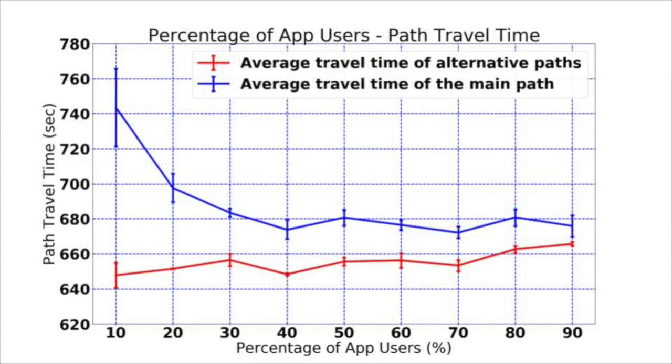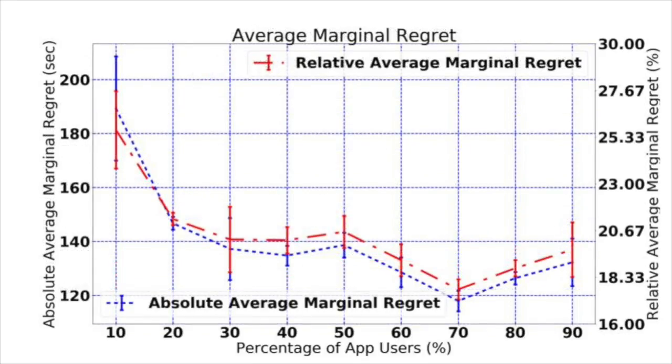The next graph we produce is the change of path travel time with increasing app usage. The trend in this graph is consistent with the results of the previous graph. As more vehicles switch to alternative paths, it becomes more congested and increases the travel time for those paths. At the same time, the travel time in the main path keeps decreasing with the decreasing number of vehicles taking it. This trend keeps going and tends to converge at a certain time, reaching an equilibrium state.